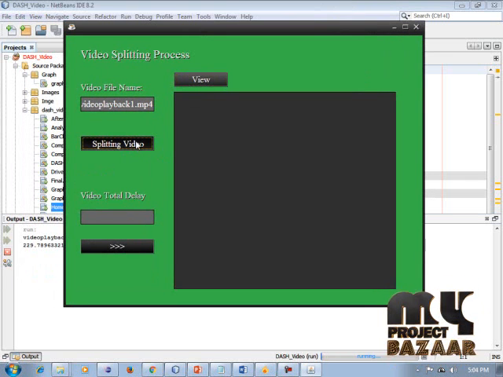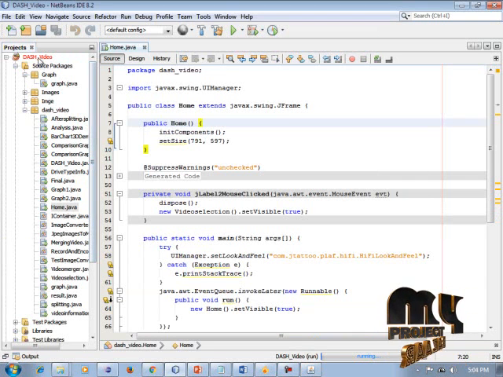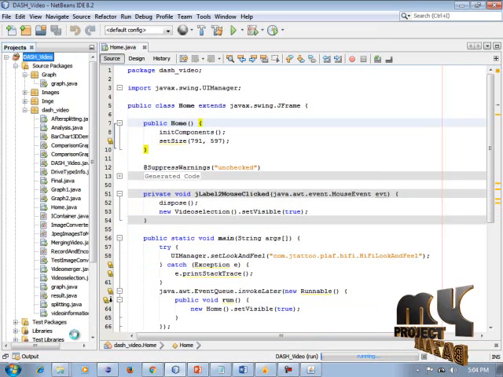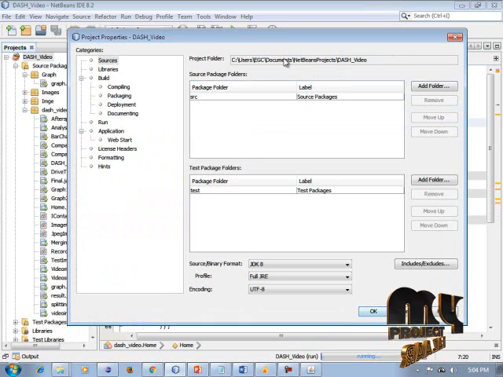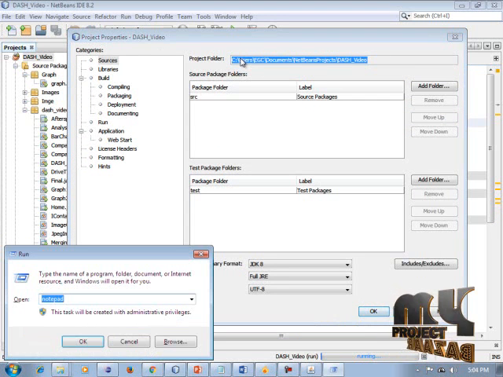Click this splitting button. The complete video is split in this process. We can view this video splitting. Click properties and copy the source, and paste it.